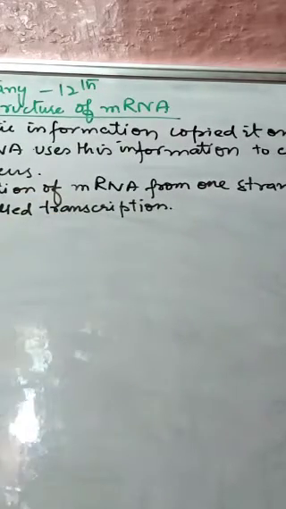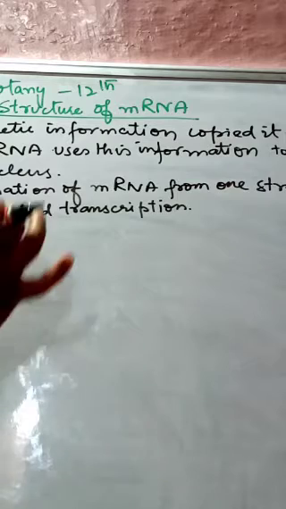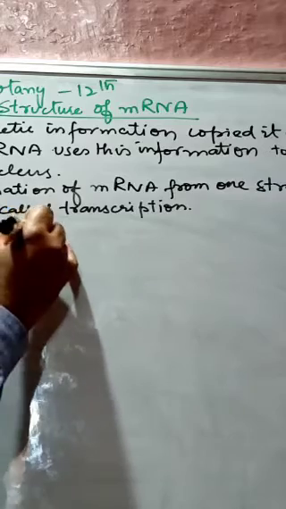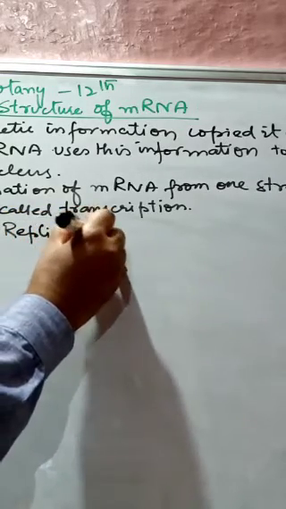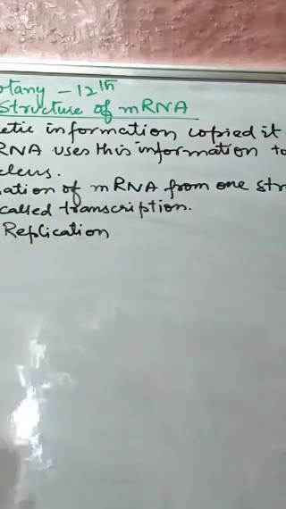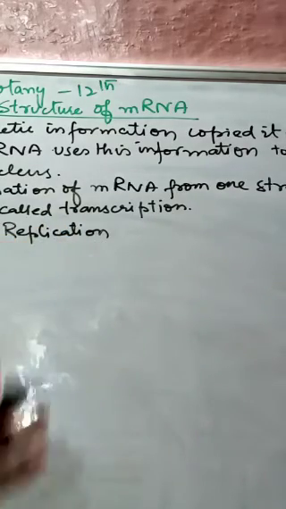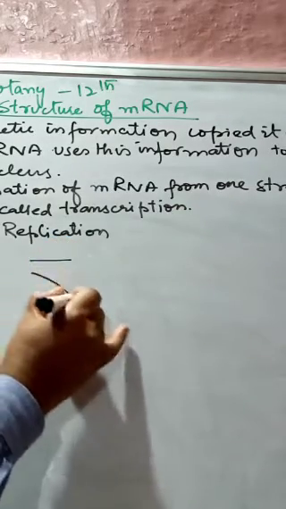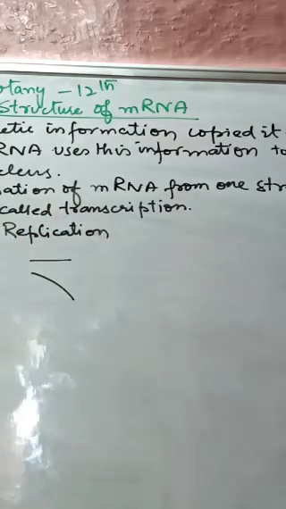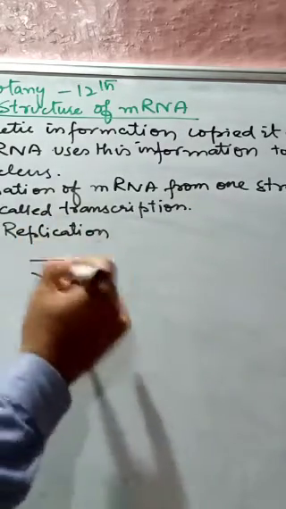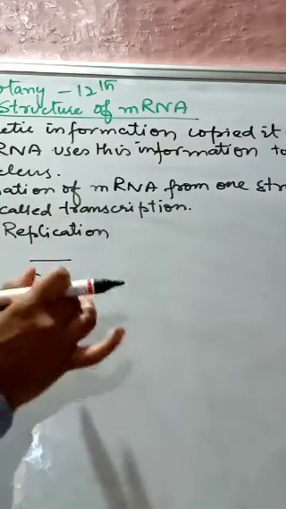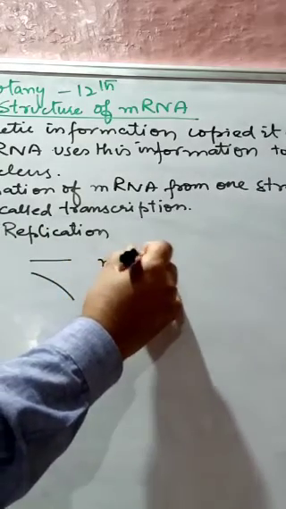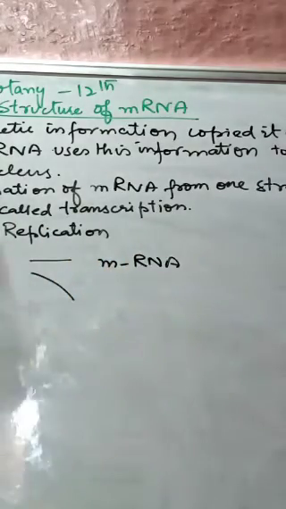We know that the DNA is double stranded. But when replication takes place, that is the breaking up of the strands of DNA takes place, that is called replication. That means when replication takes place, both these strands separate from each other, and when they separate from each other, that gives rise to the formation of this mRNA. I will repeat this.